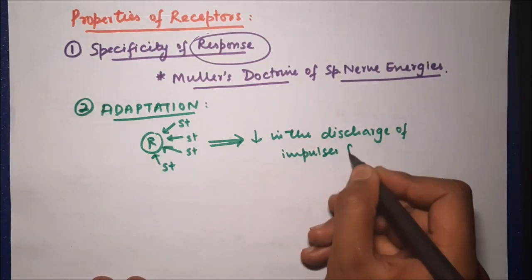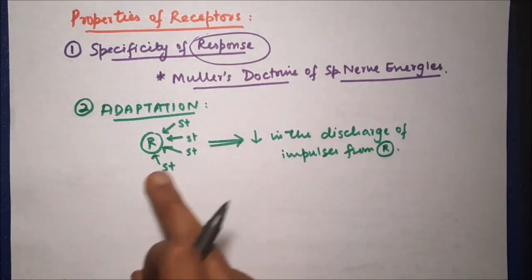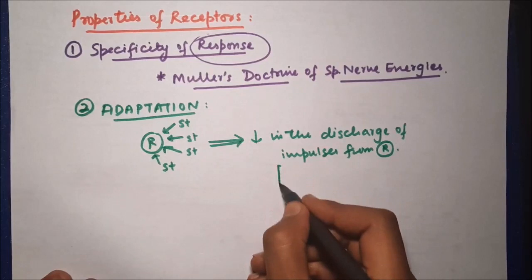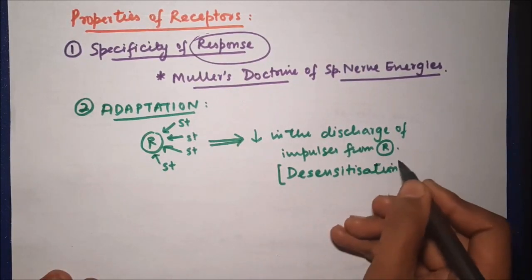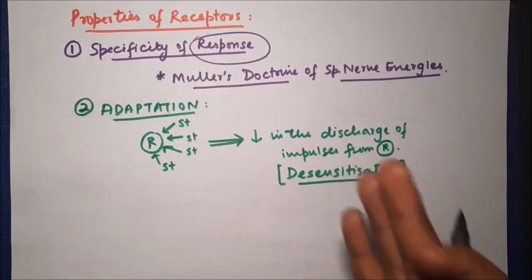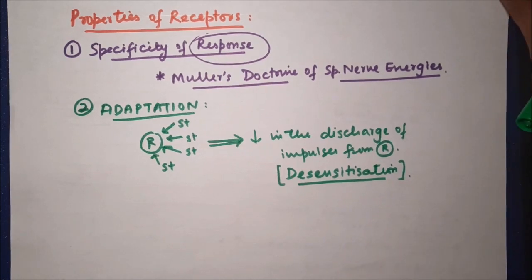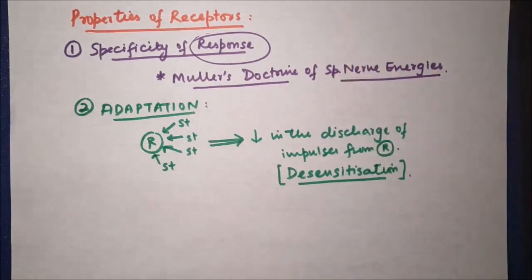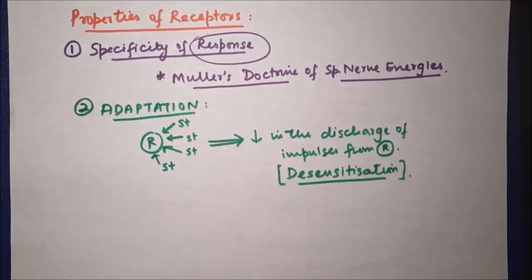That means decrease in the discharge of impulses from this receptor. In other words, there will be desensitization of receptor. So this process of desensitization is called as adaptation of receptor. Now let us say whenever we wear new clothes, initially we are able to feel the touch of the clothes, but after some time the receptors undergo adaptation and then we do not feel clothes on our skin. So this is a classical example of adaptation of receptors.